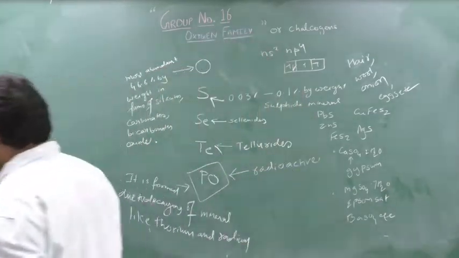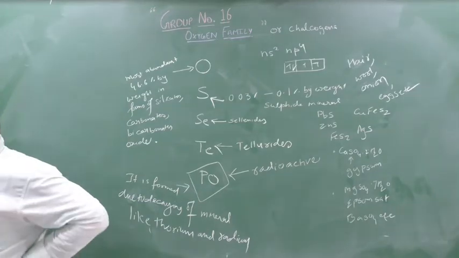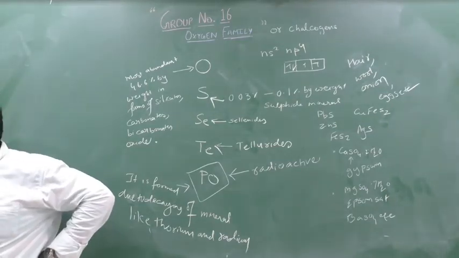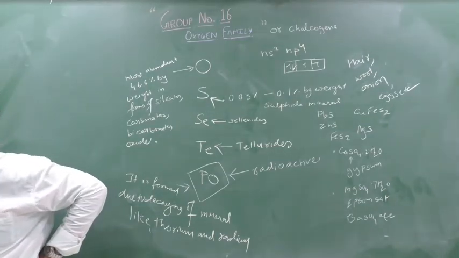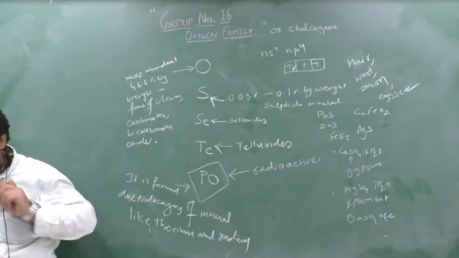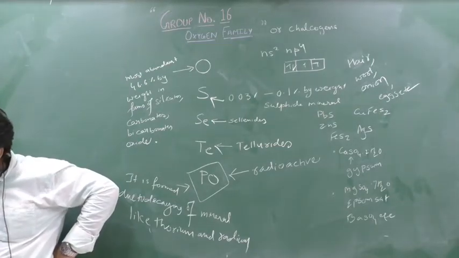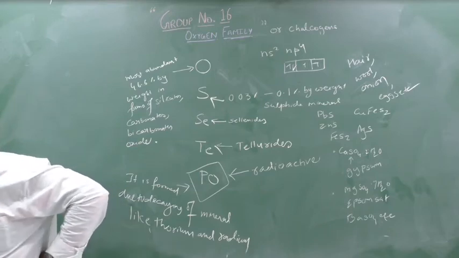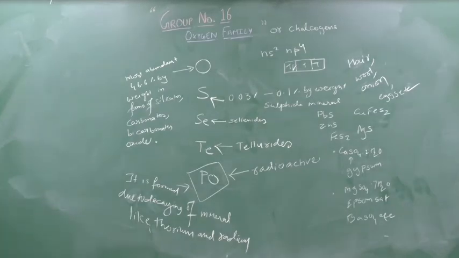You write down this point. As the general electronic configuration of group number 16 is ns2np4, oxygen contains 2 unpaired electrons in its p orbital.